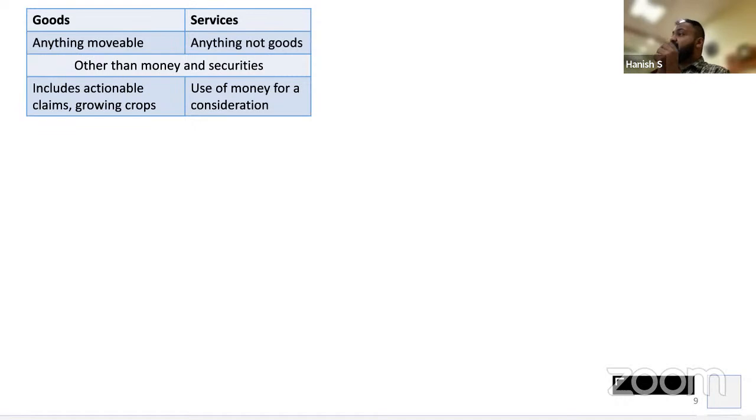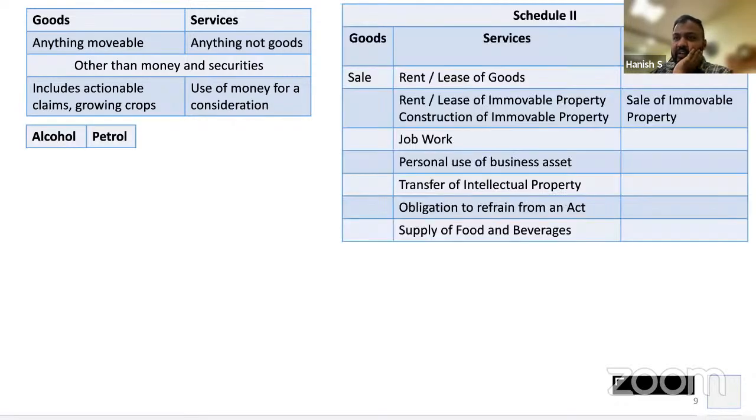There is something called as development rights. You have the land. You are giving that land to me for developing that land. So you had that right as an owner, you had the right of development. You gave it to me. When you give it to me, that is also liable to GST. Because only pure sale of land is not taxable. Any rights in the land not equal to sale, anything inferior to that, all of it will be taxable under the GST law. Clear? Yes. Yes. Alcohol, petrol, we already discussed.